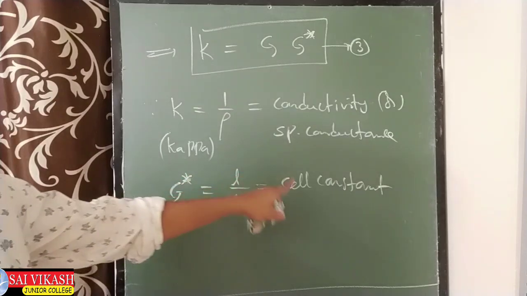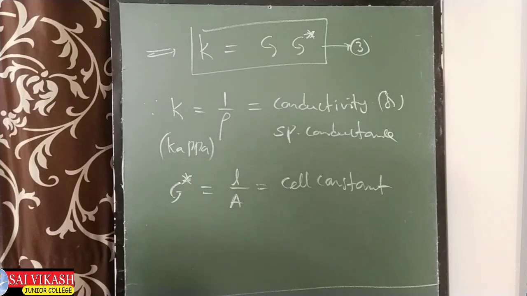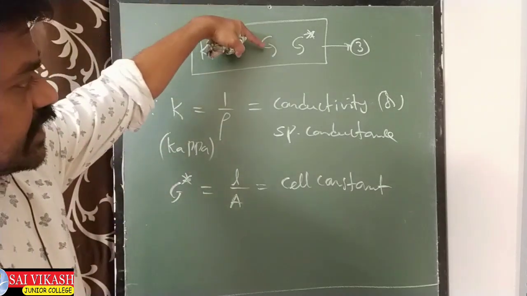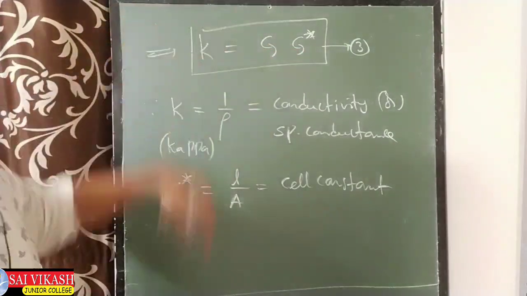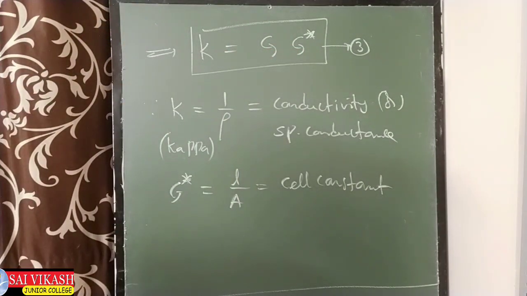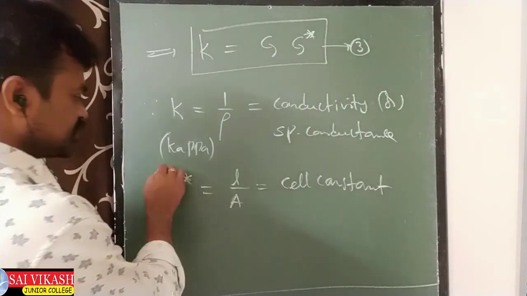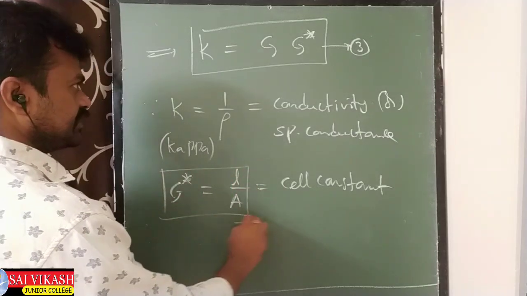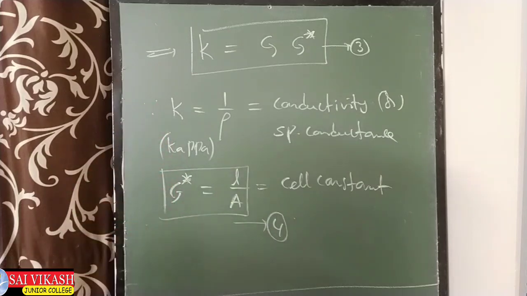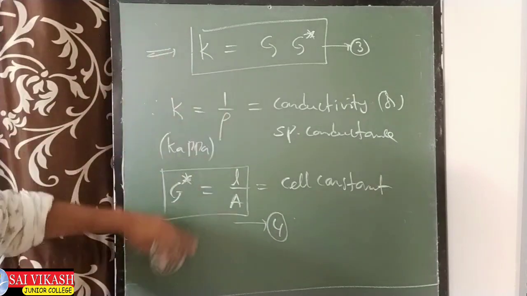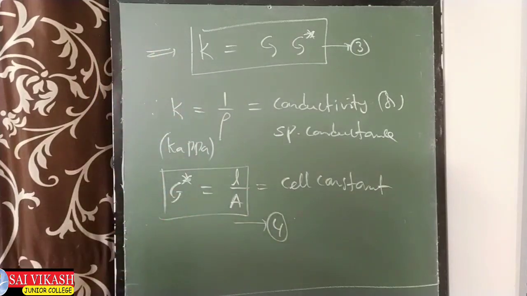It is called cell constant. So K means conductance and cell constant product is conductivity. These are all the statements. I can write it as equation number 4. All these you have to learn. So we got all these definitions, all these formulas.